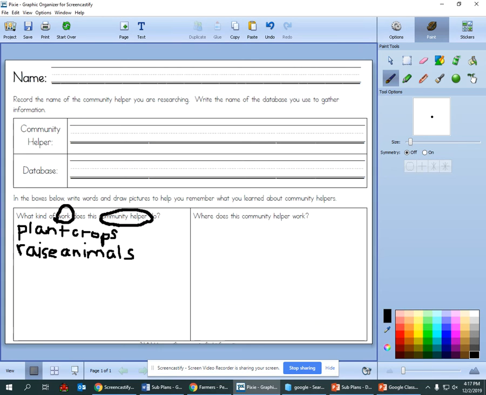So I'm going to go back, and I'm not going to write it down here. It's not a totally new thing. It's a detail about something, isn't it? What is it a detail about? It is a detail about crops. So coming from crops, I'm going to make a little line, and I'm going to say plants used for food.